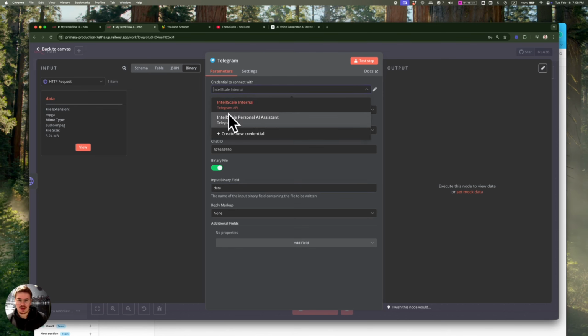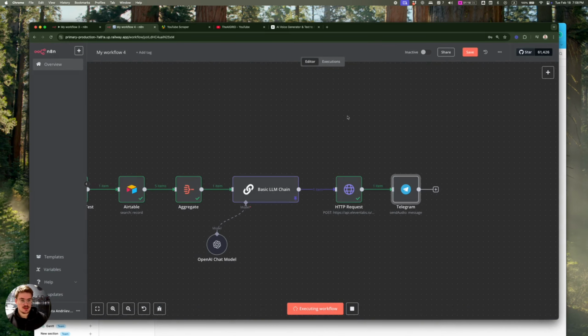To create a credential, if you don't know, go to Telegram BotFather. It's a verified app with a verified bot. From there, you can actually create a bot, pretty simple. Just click /newbot and it will give you instructions. It will give you an API key, you can add it here. And if we click test step, it should send this voice recording to my Telegram.